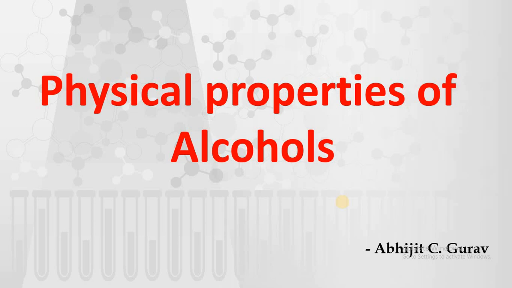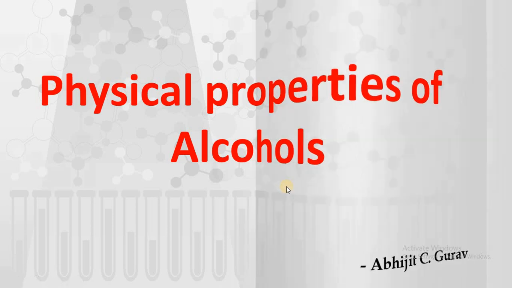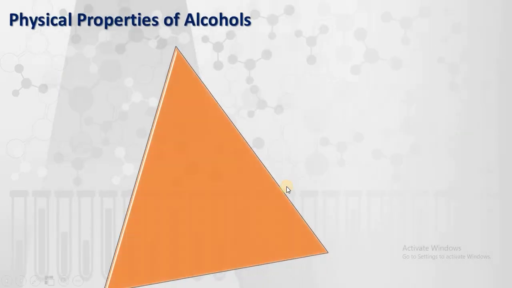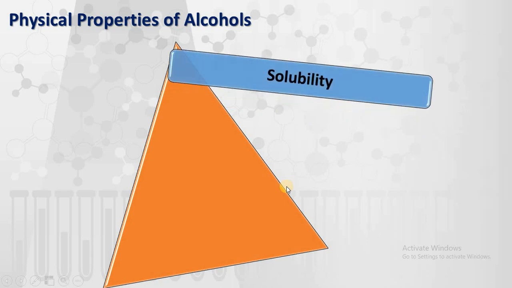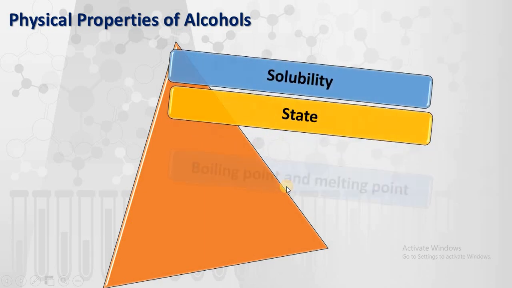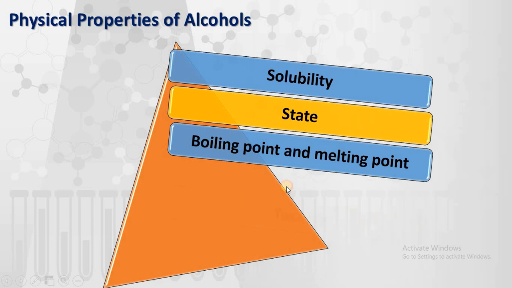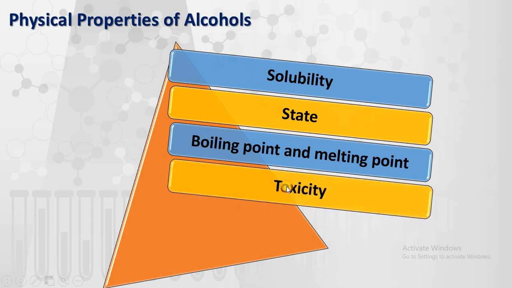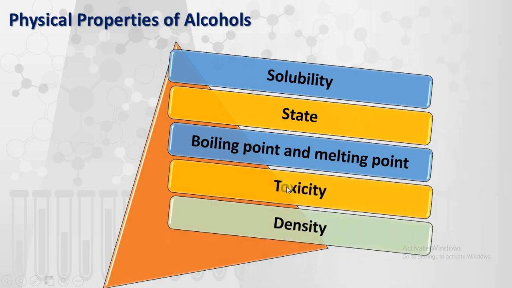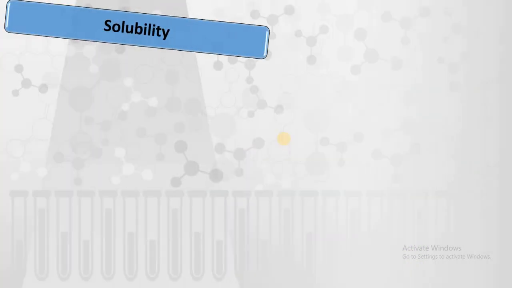In this lecture, we are going to learn physical properties of alcohols. We will see in detail the solubility, then state, then boiling point and melting point of alcohol, and about the toxicity, and also regarding the density of alcohols. Besides that, we are also going to see the acidic character or acidic nature of alcohols in detail. So first of all, we will see the solubility.